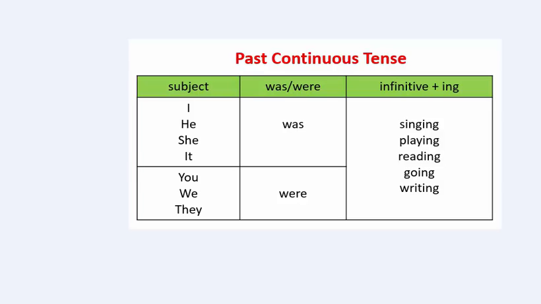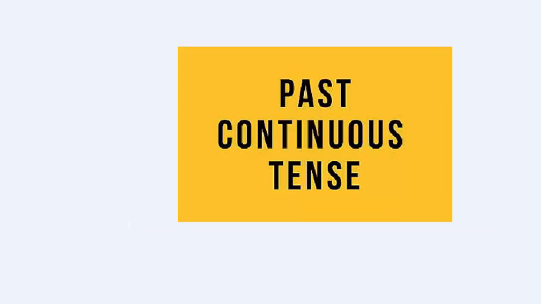Then the verb with ing: singing, playing, reading, going, writing. This is the main structure of the past continuous tense. We have already discussed the use of the sentences. This is all related to an action held in the past, which is an ongoing situation. So this is all about the past continuous.